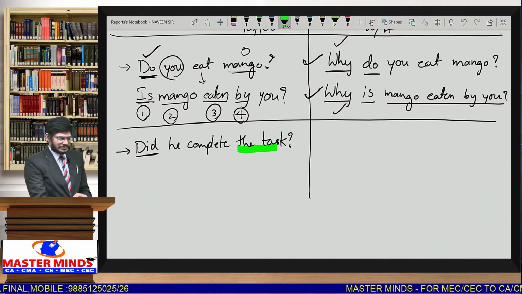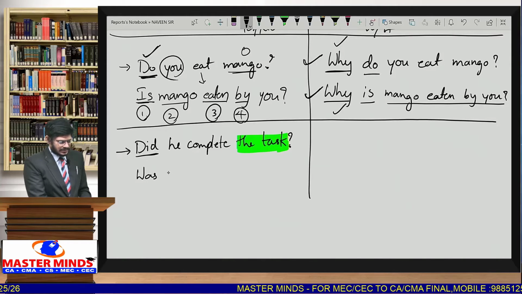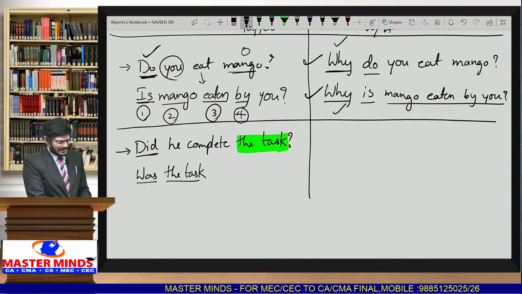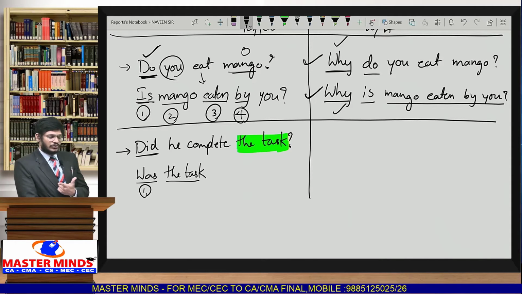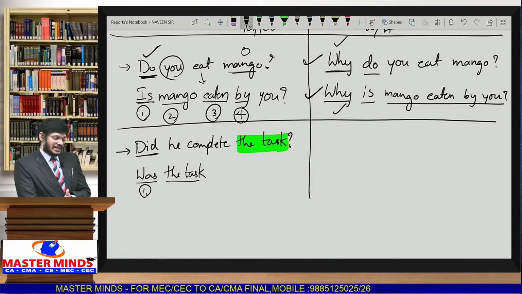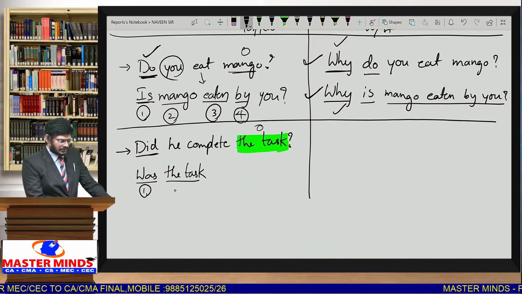What is the object here? You must observe the object. What is the given object here? The object is the task. So the task is singular, so the helping verb must be was: was the task. So we write was as the helping verb. As we just saw, we have to use either was or were. We took was because task is singular. Suppose in the question itself they give tasks, meaning plural, then we have to take were: were the tasks. So depending upon the object, we have to take the helping verb. So was, the task is the object as subject.